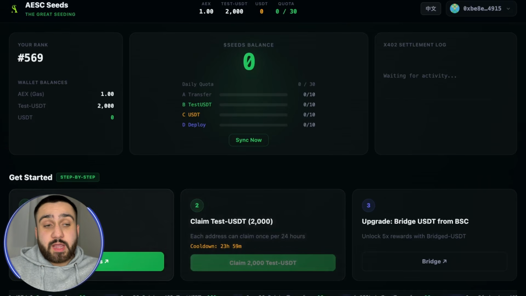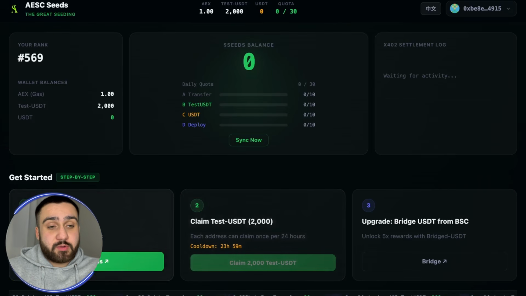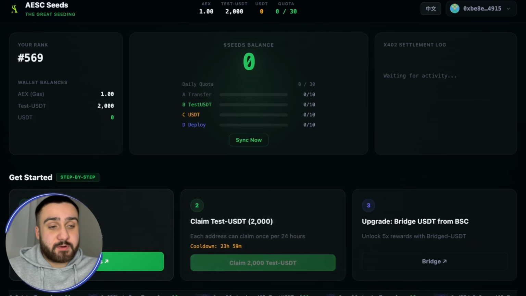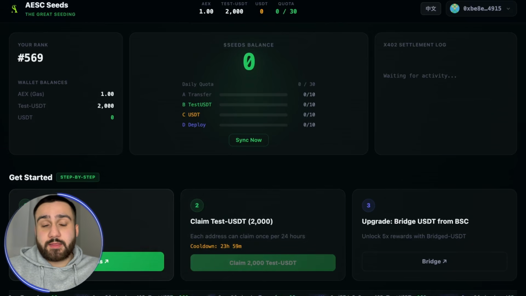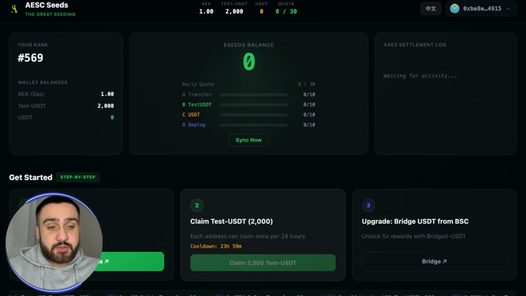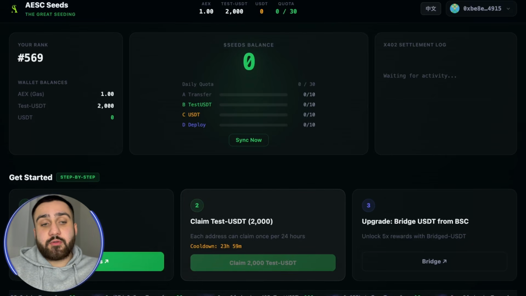Now when you claim these first two things, you'll see a cooldown showing right here. Like I said, you can do this once every 24 hours. I'm not sure why the first step isn't showing the cooldown, but you will have a cooldown for this also. Right now you can see some misunderstanding happened, and we are not able to claim gas again, so something seems bugged. But for the second one, claim test USDT, we can see the cooldown is here, and you'll also be able to see that on the left side when you do that.